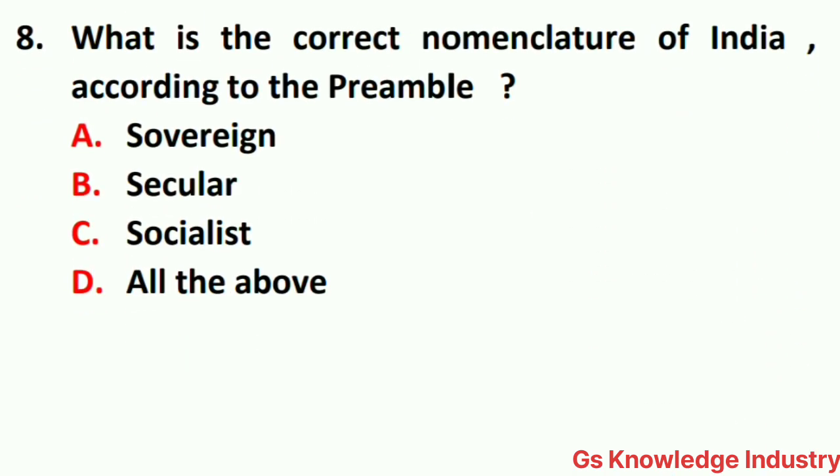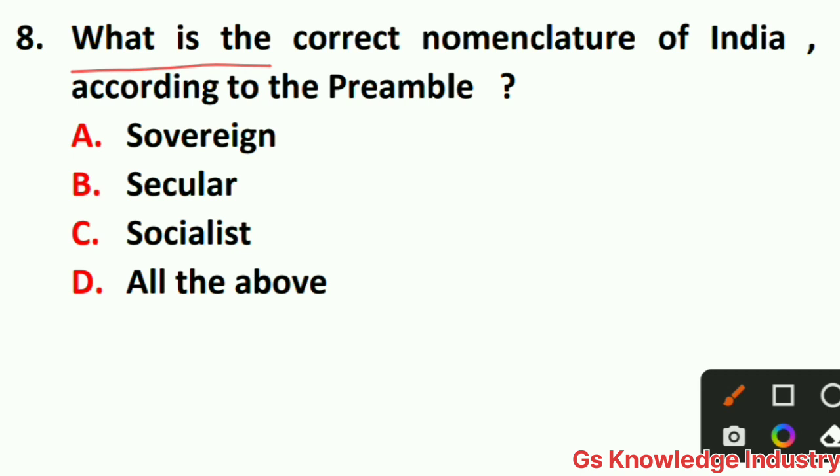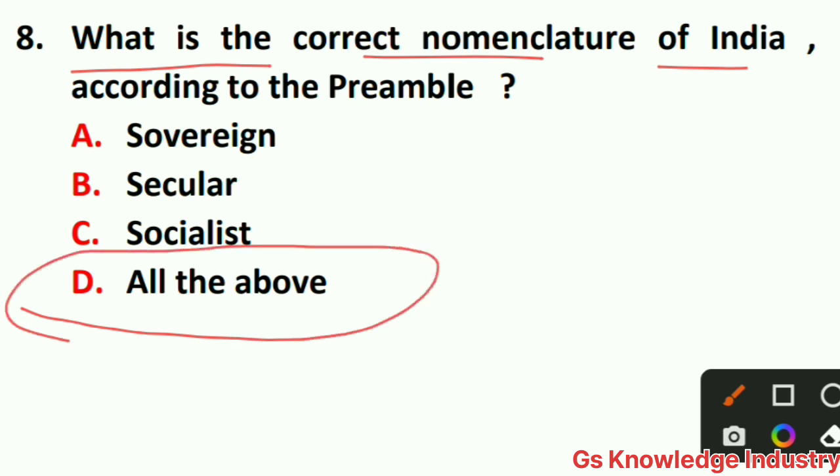Question number 8 is, what is the correct nomenclature of India according to the preamble? Option A sovereign, option B secular, option C socialist, option D all the above. So here the right answer is option D, all the above. Sovereign, secular and socialist, all 3 are the right answer.